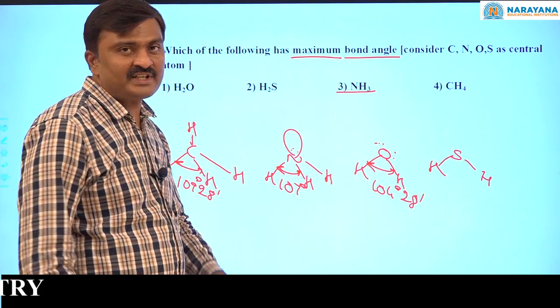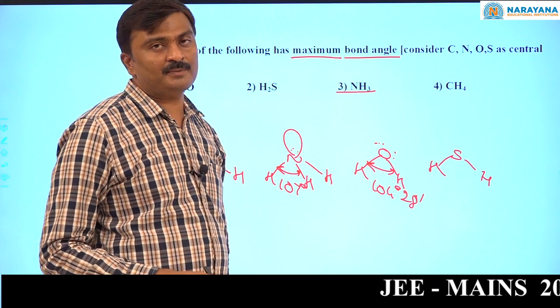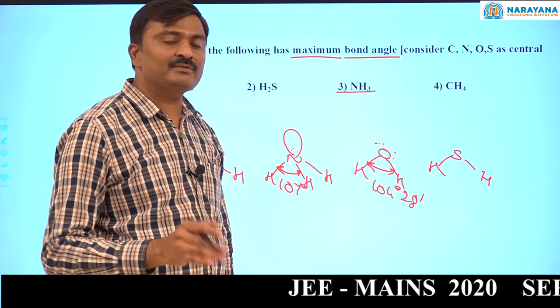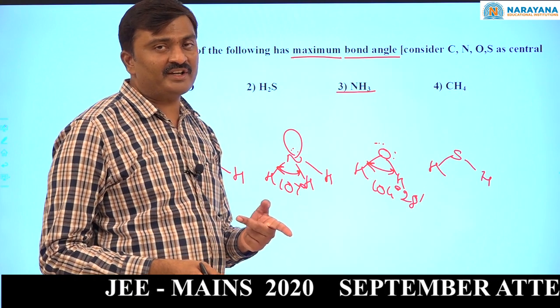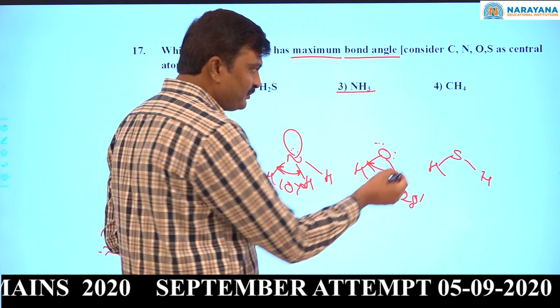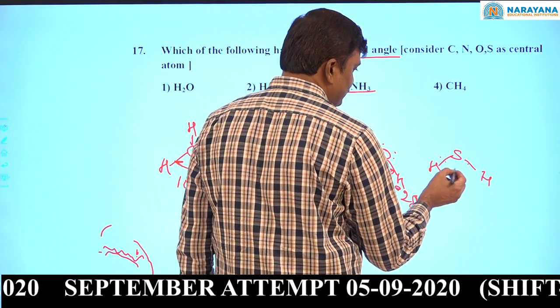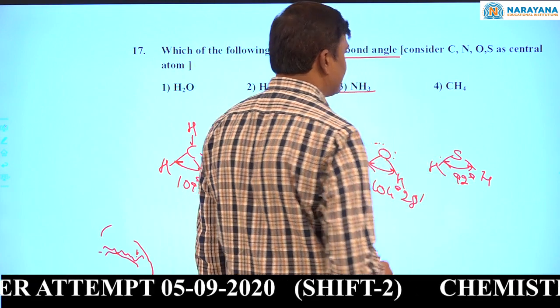Now in this H2S, sulfur has no hybridization. Pure p atomic orbitals of the sulfur are involved in the bonding. Between any two p orbitals, the bond angle should be 90, but here it is 92 degrees. Why? Between the bond pairs, a little bit of repulsion is possible. So here the bond angle is 92 degrees.